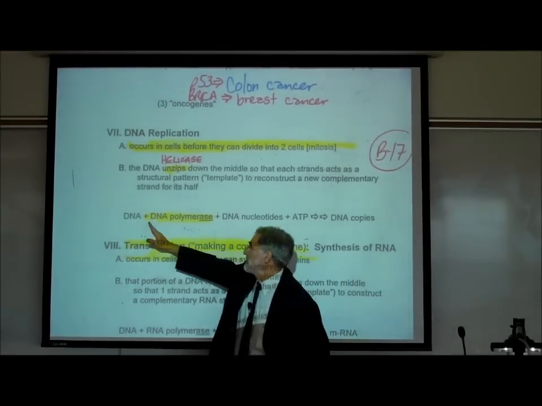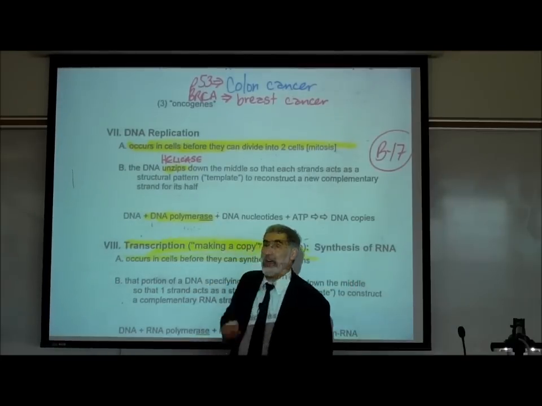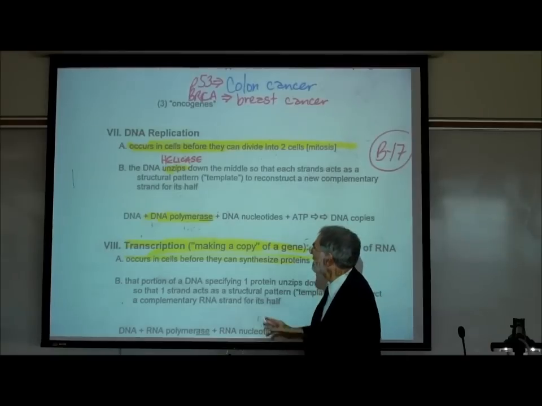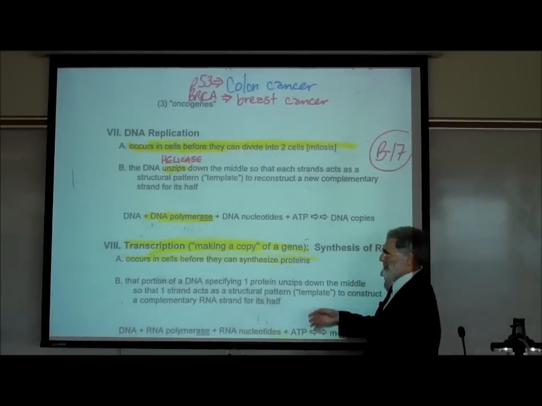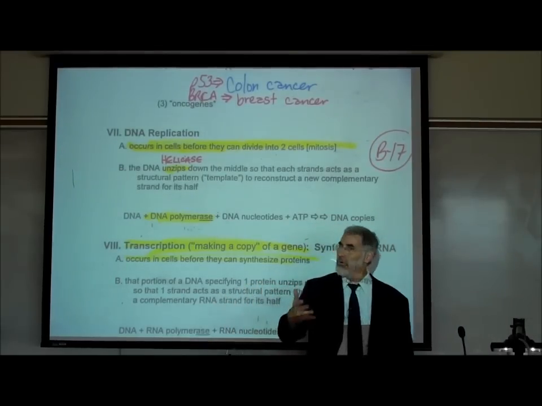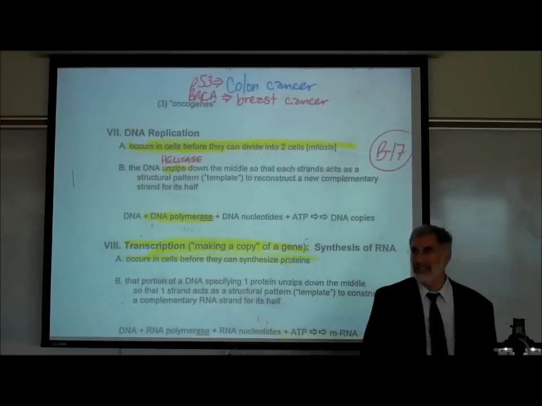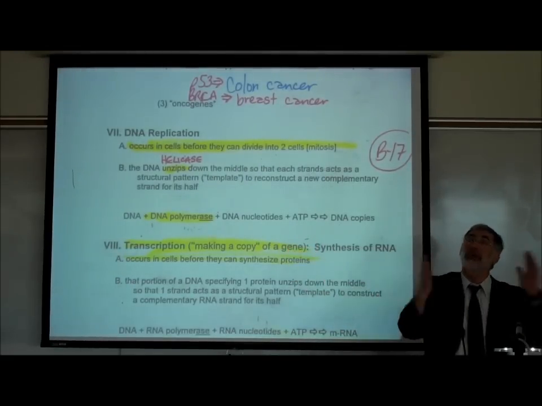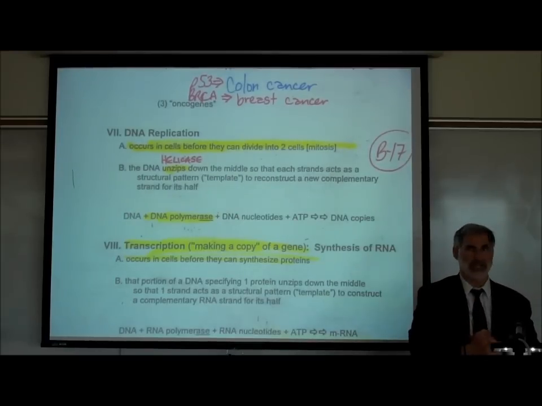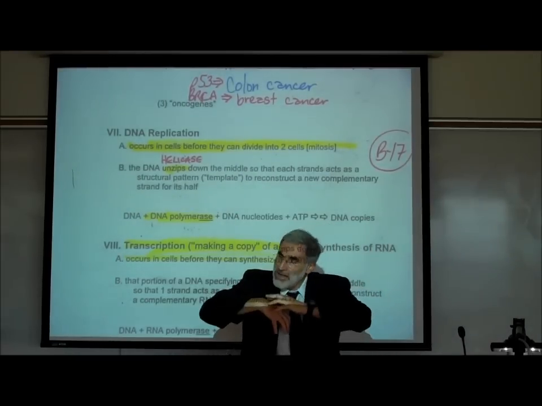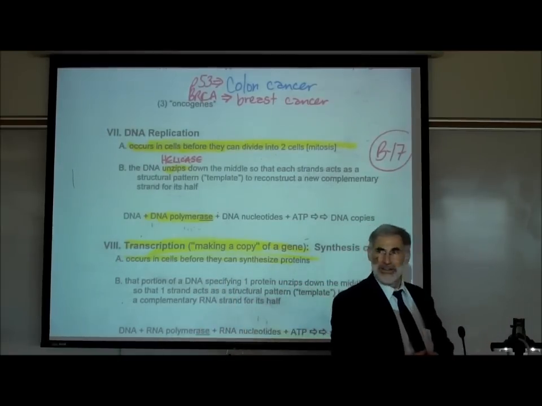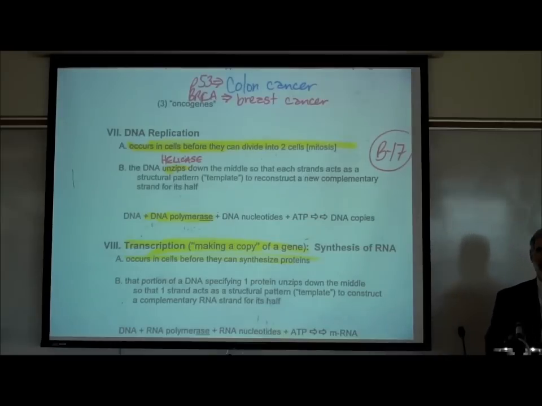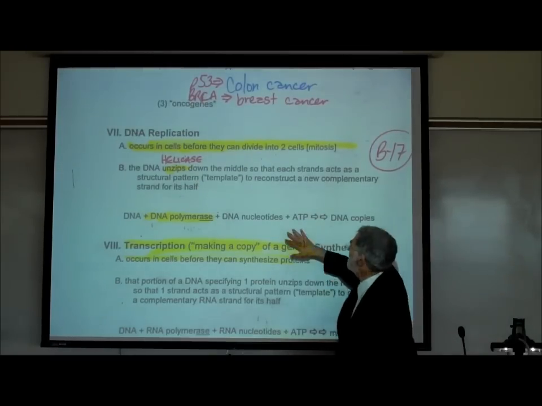So if you have the original DNA, you add this enzyme, DNA polymerase, and you need that zinc. And of course you need DNA nucleotides to build that complementary strand. What do I mean by DNA nucleotides? Adenines and guanines and cytosines and thymines, right? And of course you need some ATP to join it all together. Remember, when you break things apart, they release energy, but to build them, it takes energy. It doesn't take any energy to destroy something. It takes energy to make it, to build it. So you need some ATP.